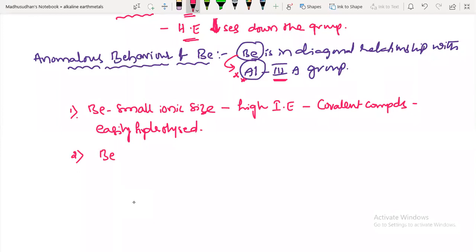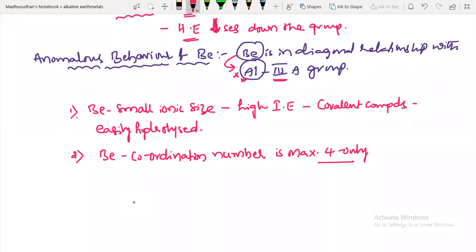Second point, beryllium coordination number. What is meant by coordination number? The number of atoms around the central atom. The number of nearest neighbors is called the coordination number. Beryllium's coordination number is maximum 4 only.